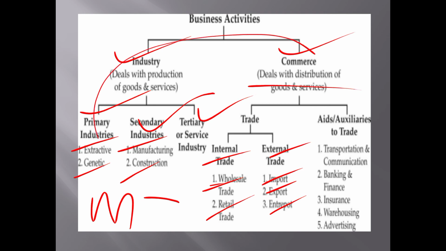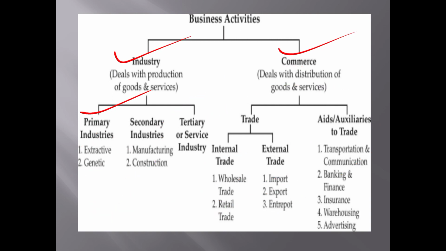These are regarding the business activity. Business activity is divided into two categories, that is industry and commerce. Industry deals with the production of goods and services, and these should be reached with the help of commerce. Commerce helps with the distribution of the goods and services to the end customer. Okay, so the meaning of business activity and how it is divided, all of that we have learned in this class.